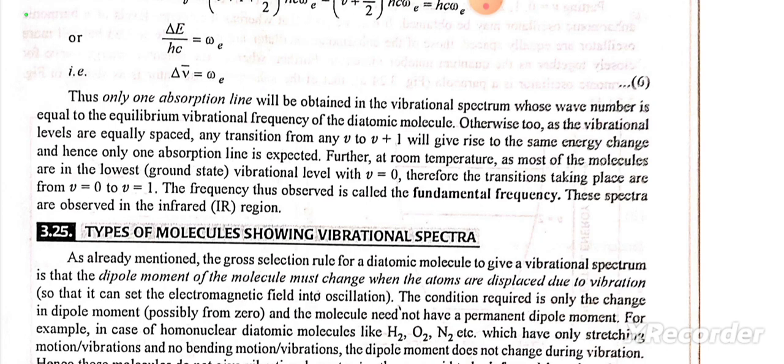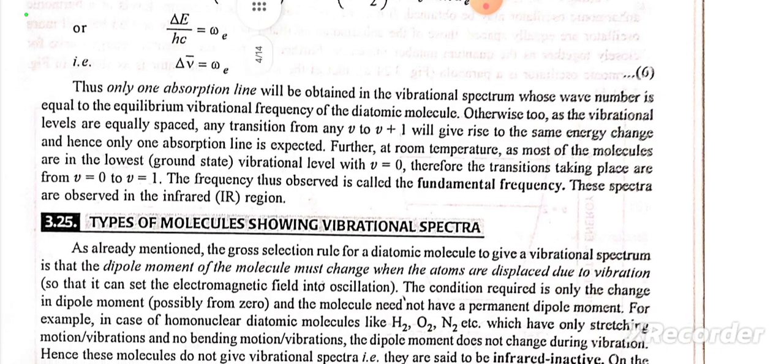Further, at room temperature, as most of the molecules are in the lowest ground state, vibrational level with v is equal to 0, the transitions taking place are from v is equal to 0 to v is equal to 1. The frequency thus observed is called the fundamental frequency. These spectra are observed in the infrared region.